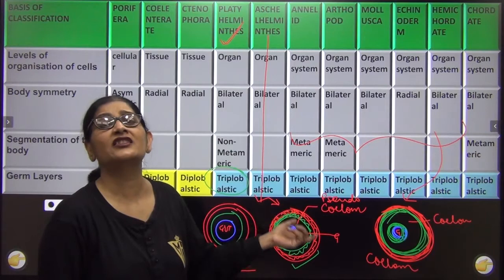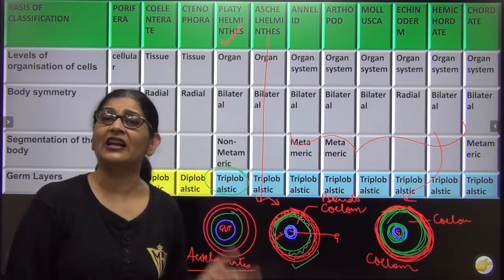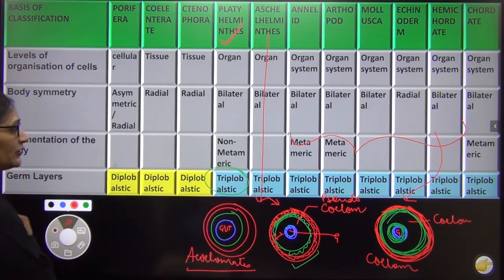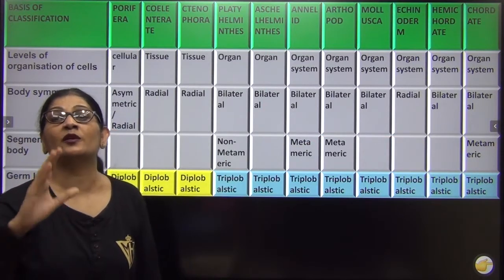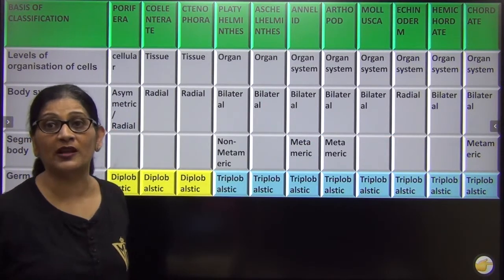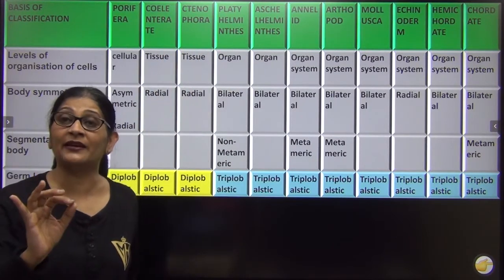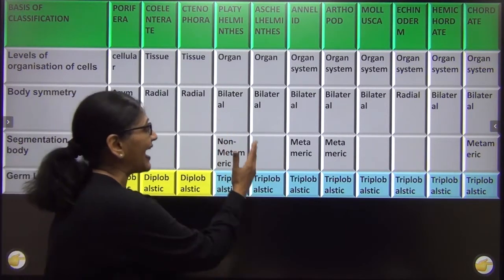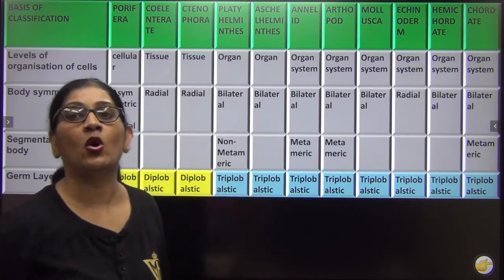Now you must have one question, ma'am, how does it make a difference? I just needed a coelom. How does it make a difference whether it is lined by mesoderm on either side or on only one side? I'll reply to that. But before that, I just tried to show you that the coelom was possible only when the organism became triploblastic. The first organism to be triploblastic was Platyhelminth, but they are acoelomate. They just have a gut. It is Aschelminthes who tried it for the first time. It was pseudocoelomate and all others were coelomate.